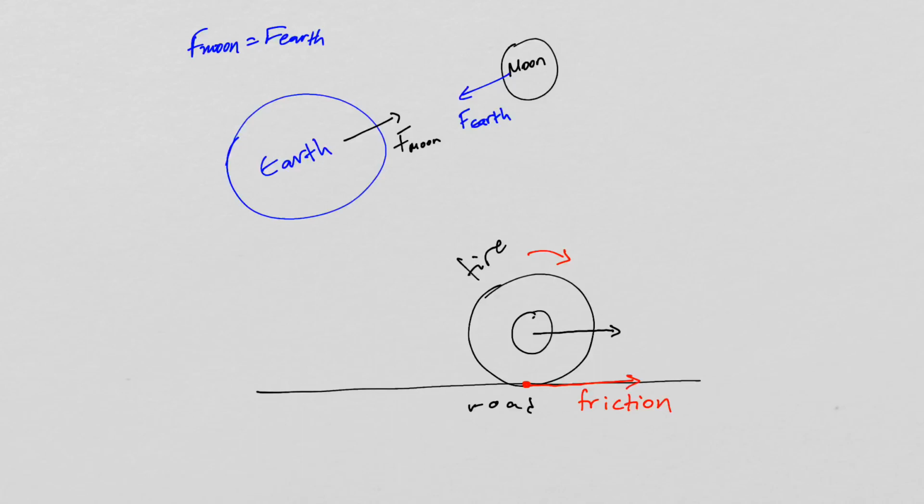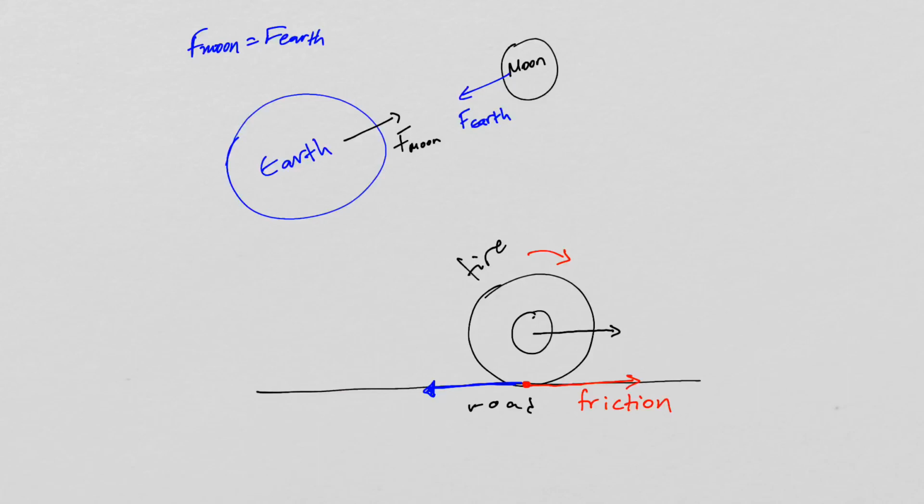At the same time, there is another force that is applied on the road, which obviously is very hard to observe since the road is part of the entire Earth. But technically, there is a force that's opposite that causes the Earth to go in the opposite direction.